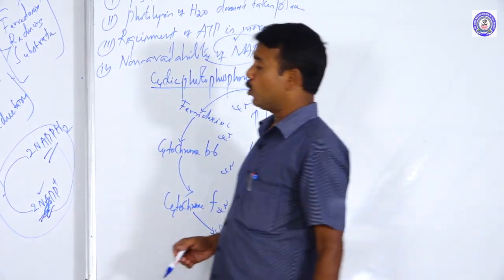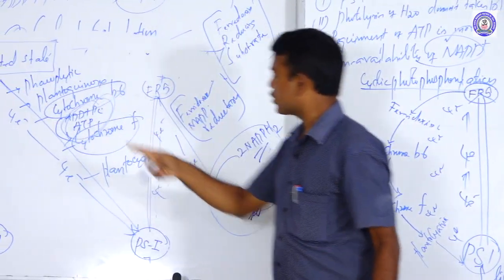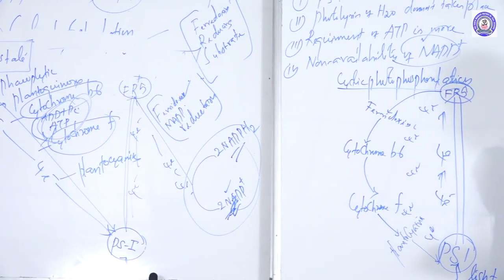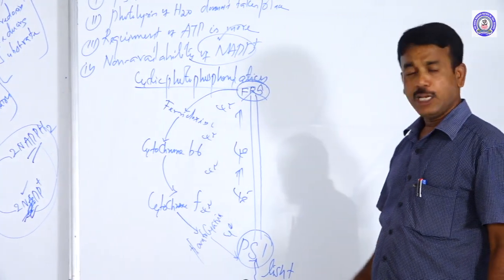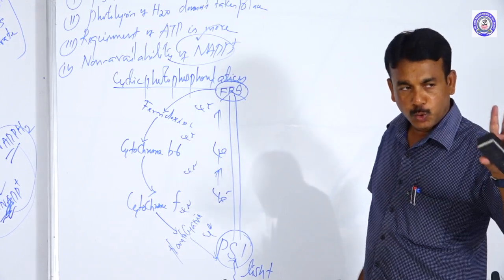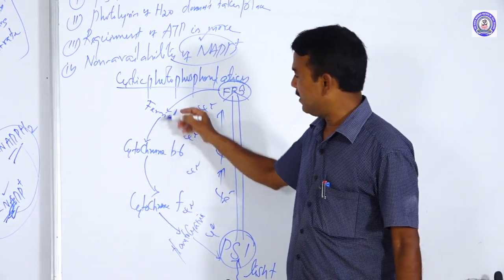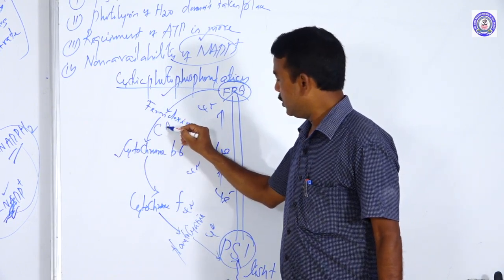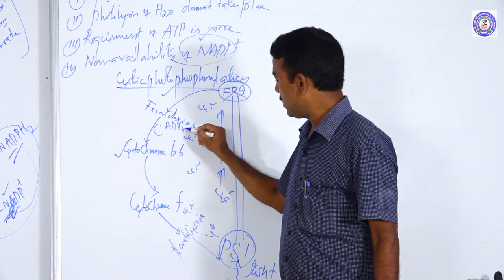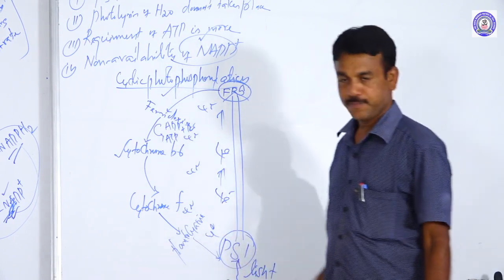In non-cyclic photophosphorylation, phosphorylation takes place between cytochrome B6 and cytochrome F. There is only one phosphorylation. But in cyclic phosphorylation, two phosphorylations take place. The first takes place between ferredoxin and cytochrome B6: look here, adenosine diphosphate along with phosphate forms adenosine triphosphate.